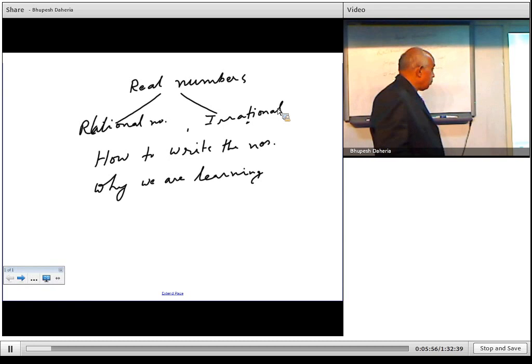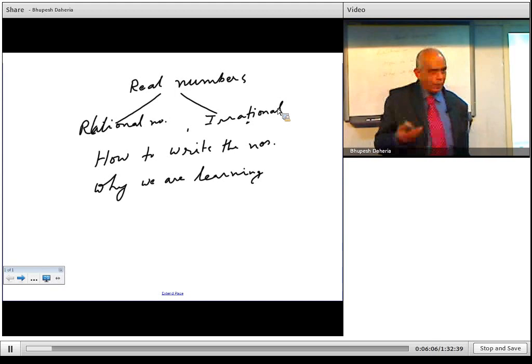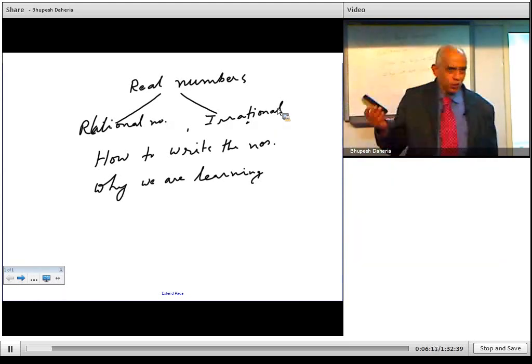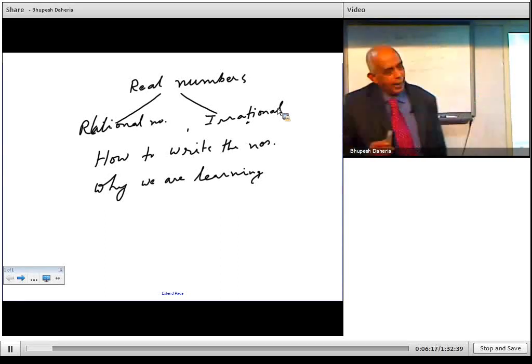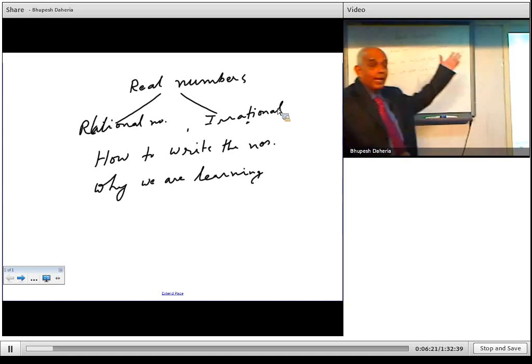Now in rational numbers, what exactly are we learning? Let us see this. How to write the numbers, I just explained to you. You start with a benchmark or starting point of 0, with positive numbers on the right hand side and negative numbers on the left hand side. We are initially thinking only about the horizontal number line, and then you can write everything, whether rational numbers or irrational numbers, on that number line.